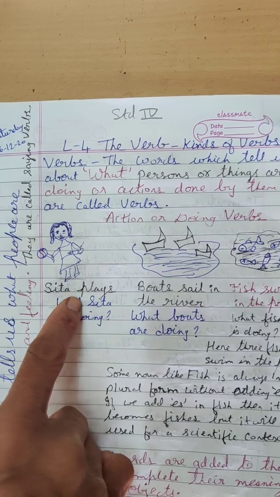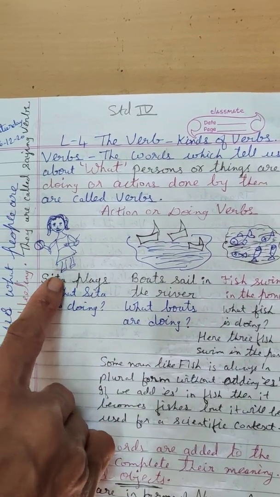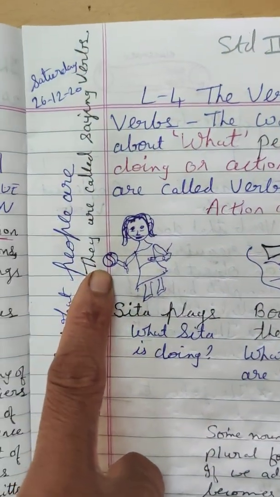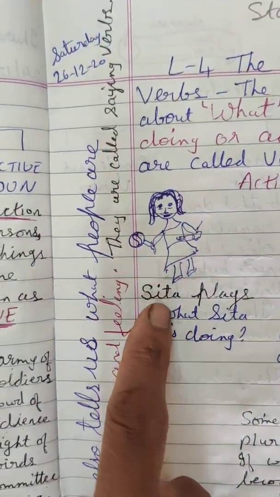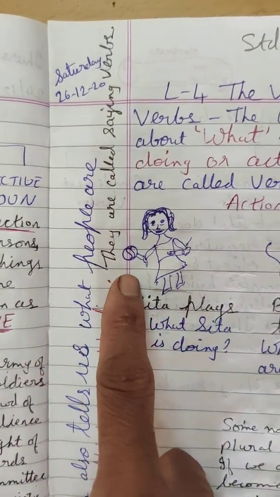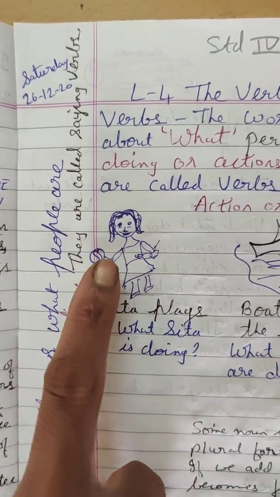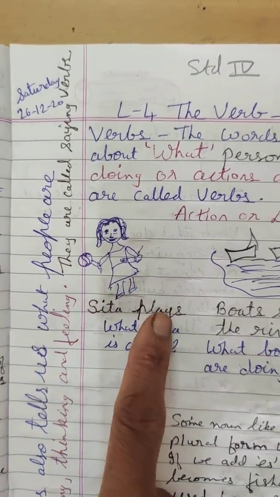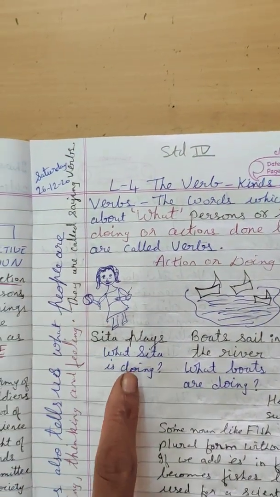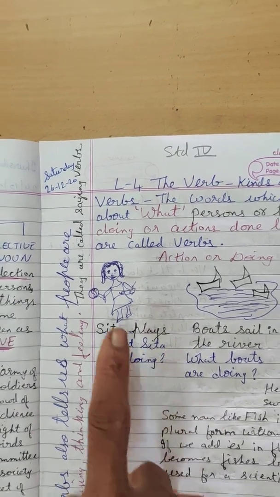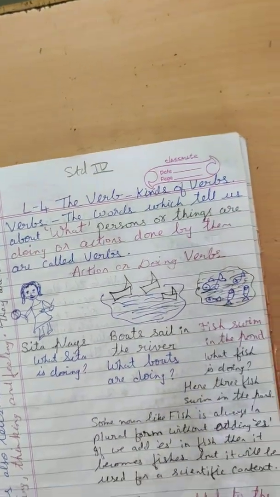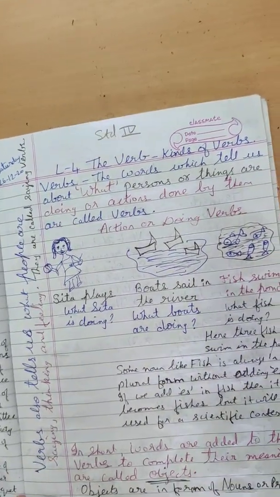Here this is an intransitive verb. Directly it has been said. But here, object, can you see? The ball is there in her hand. Then if she uses a sentence like this, Sita plays with a football, here football is an object and plays is a verb. Sita is playing with an object, football. Objects are in the form of nouns or pronouns.